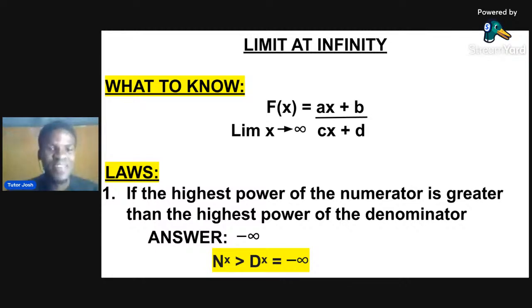The first says that if the highest power of s in the numerator is greater than the highest power of the denominator, your answer to that question is minus infinity. I hope you're following me.